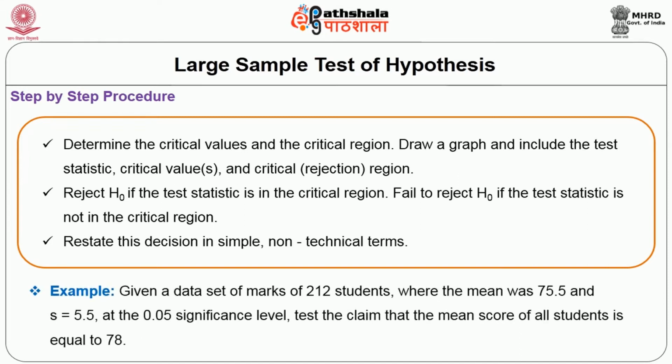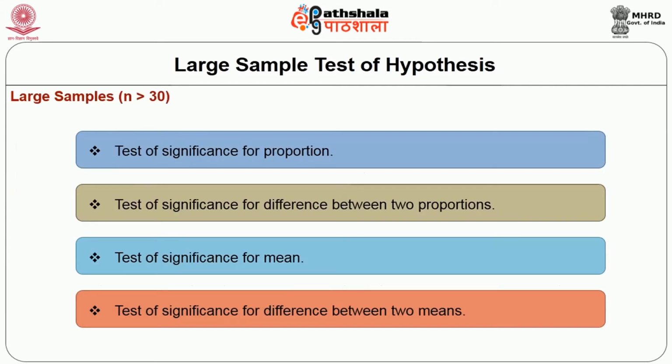Let us look at this example. Given a data set of marks of 212 students where the mean was 75.5 and standard deviation is 5.5 at the 5% significance level, test the claim that the mean score of all students is equal to 78. In this case, as the sample size is above 30, we can use the large sample test. I would like to reiterate that large sample test is carried out when n is greater than 30.